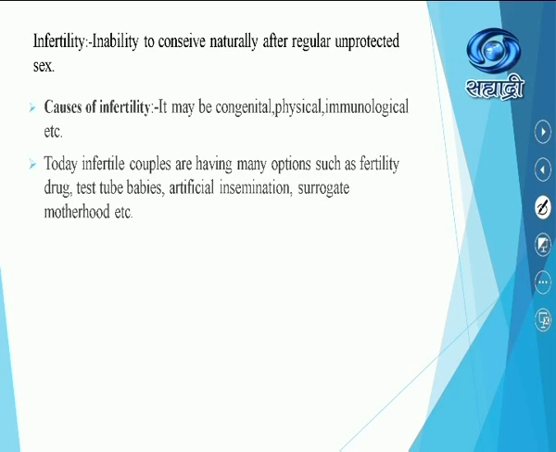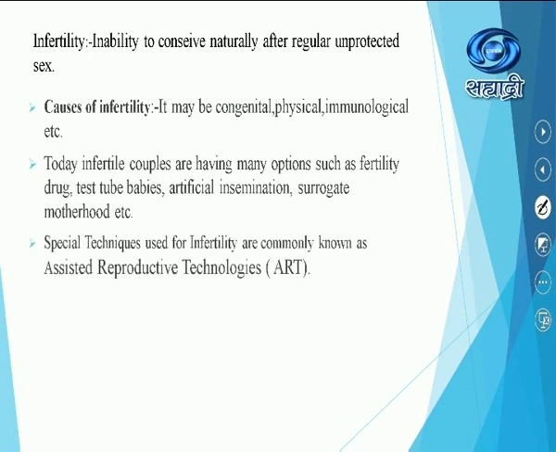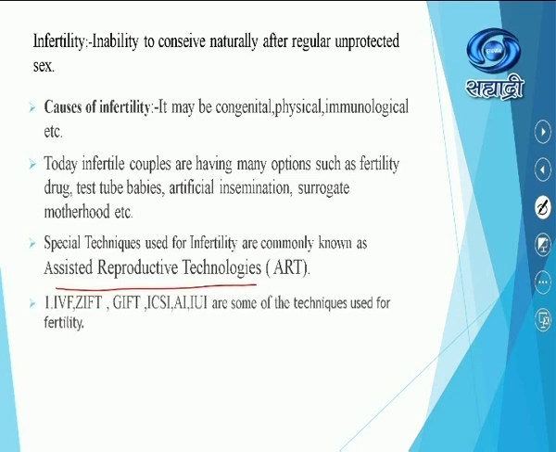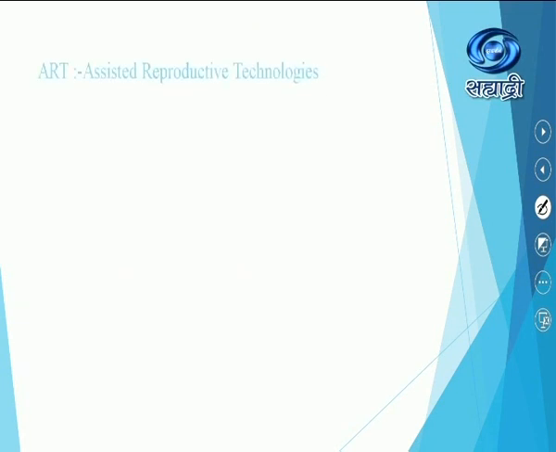There are so many options, and she can deliver, she can give birth to young ones. There are a number of different options. Special techniques used for infertility are commonly known as assisted reproductive technologies, ART. These are some special types of techniques: IVF, ZIFT, GIFT, ICSI, AI, IUI. I will let you know all the long forms of the techniques used for fertility.